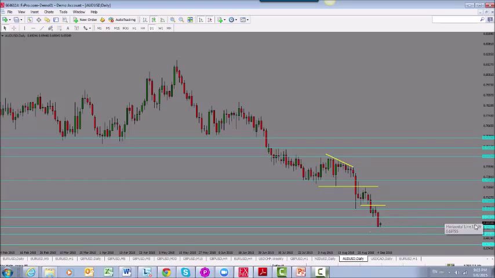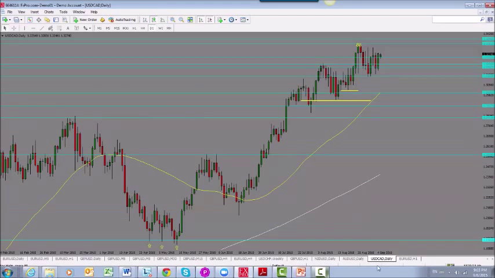And in terms of resistance, we are looking at the 0.6980 as our first resistance area. Then if the market holds above this, we'll be looking for the market to come and test this level here, which is 0.7070 level, which would mark another resistance to the upside. And then we'll be looking for the market to trade in this range, and 0.7212 would be our next resistance area. So those are some of the support and resistance areas for Australian dollar.